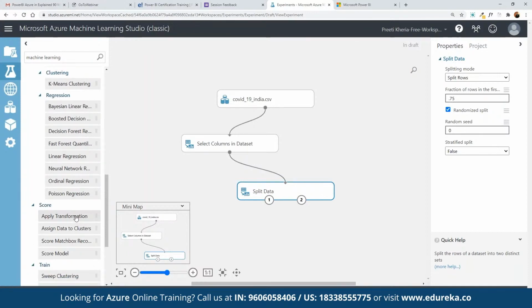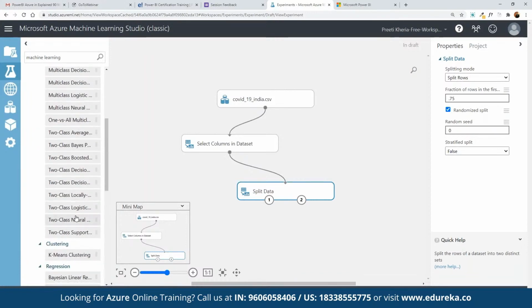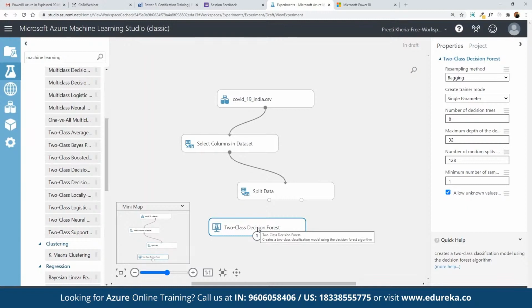Which model shall we select? Let's suppose we use the two class decision forest. Here we have two class decision jungle, and this one is forest. So we can simply drag and drop the two class decision forest.